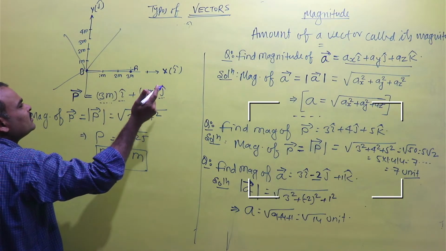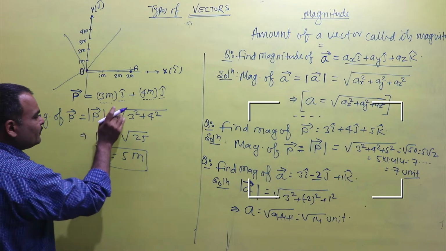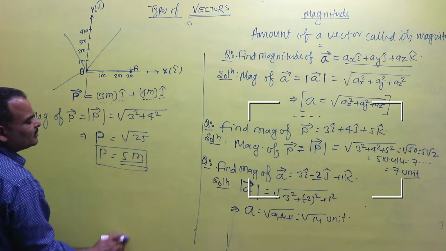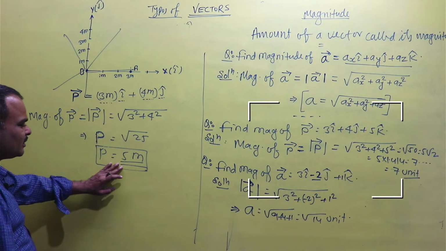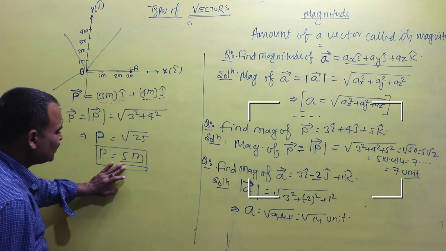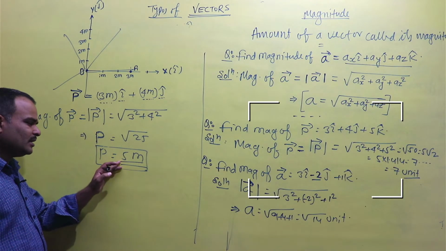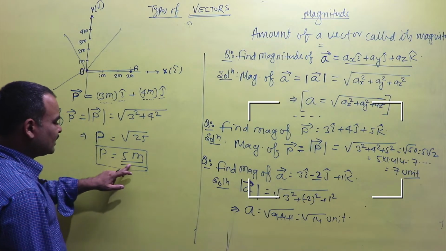If we take the magnitude of a vector, then the direction of the vector is destroyed, and we cannot reach the point P, because we have only magnitude but not the direction.